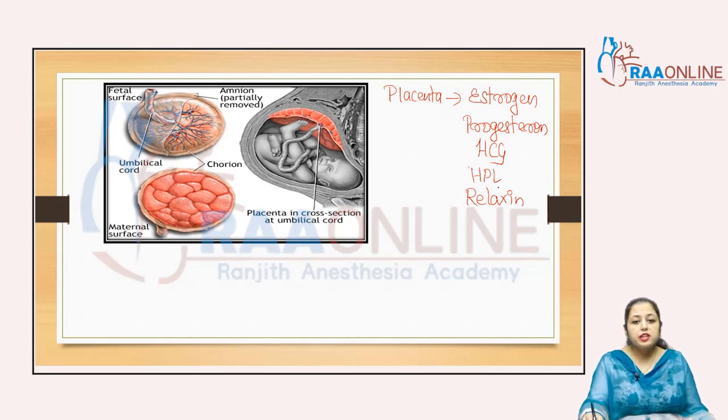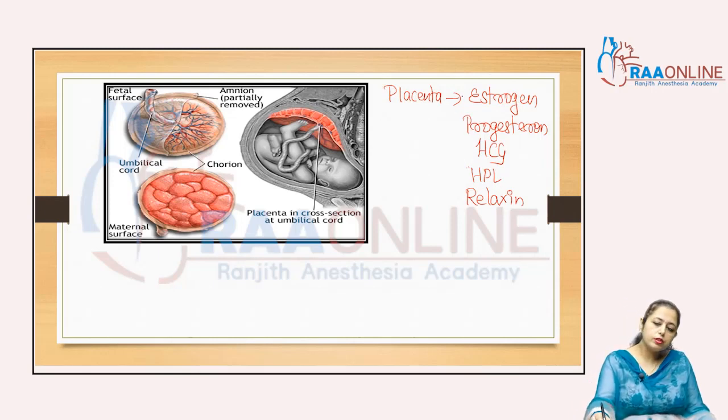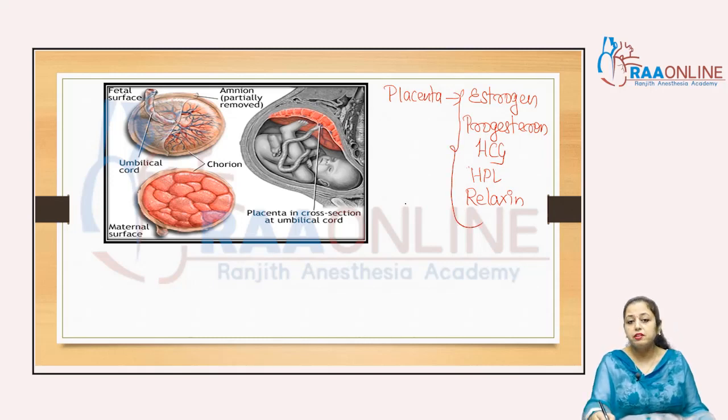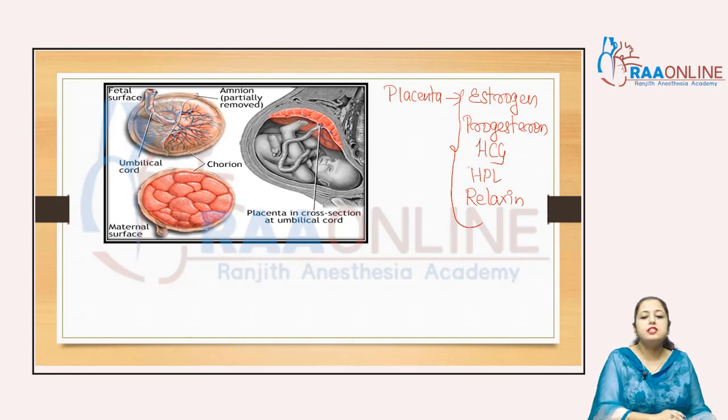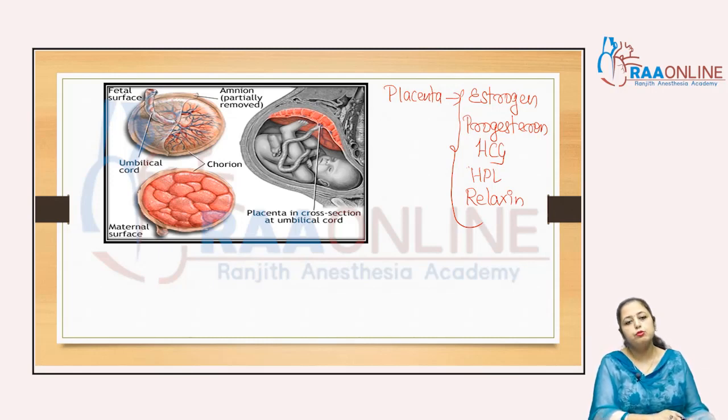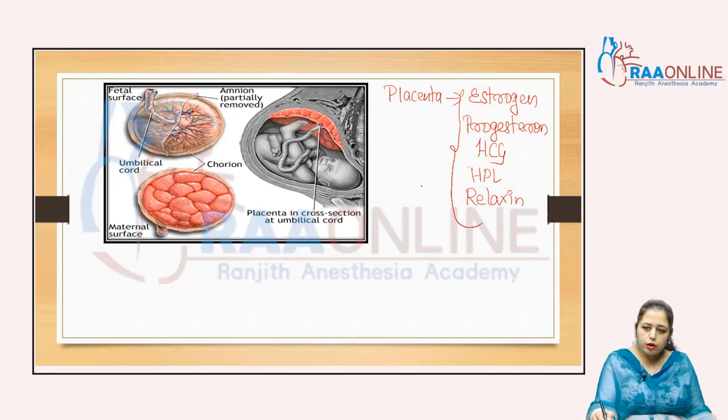In that case, pregnancy is not affected because the hormonal level is balanced by the placenta, right? But after the parturition, when the female wants to conceive a second pregnancy, then it is not possible due to the oophorectomy. Clear? Right?